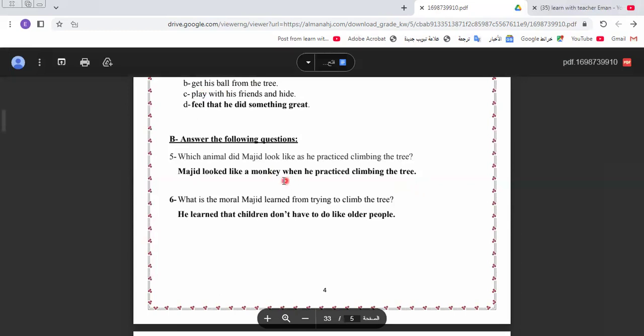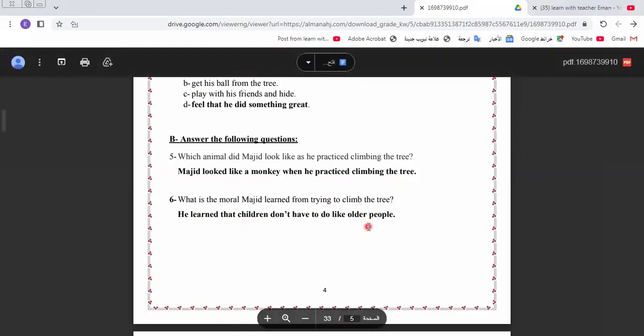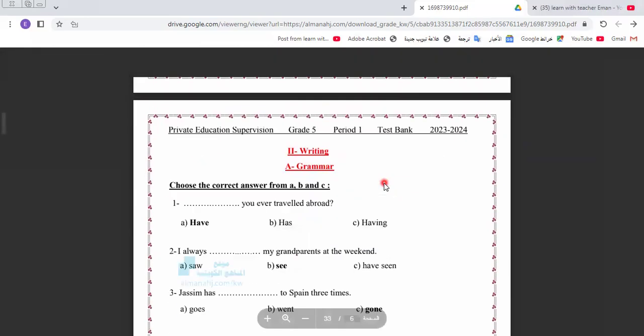So we must write the sentence, the complete sentence, to have your full mark. You have to have your mark completely. Okay, so you must take care when you answer in the exam. So the answer is: Meg looked like a monkey when he practiced climbing the tree. What is the moral Meg learned from trying to climb the tree? He learned that children don't have to do like older people.